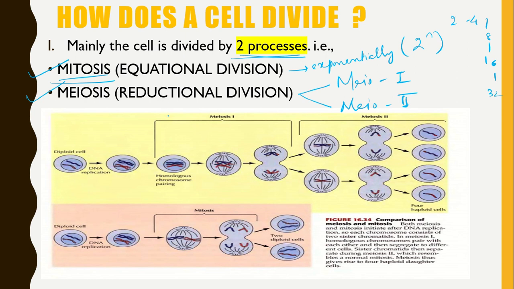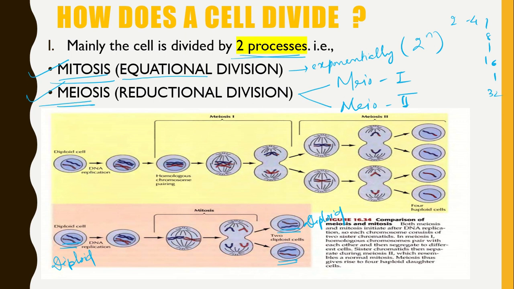Then what about the chromosome number? In mitosis, the chromosome number remains constant. That is, if a diploid cell divides, then the daughter cells will also be diploid. That is why mitosis is also known as equational division, because the number of chromosomes is maintained. In contrast, meiosis is just the opposite of mitosis.